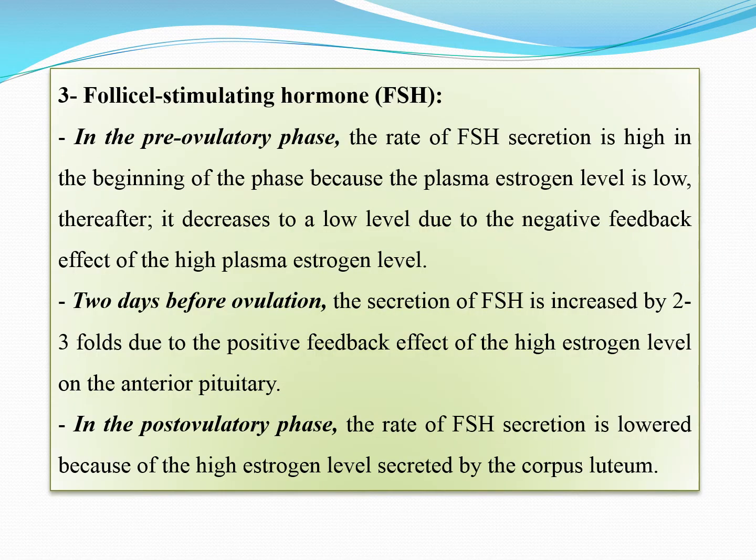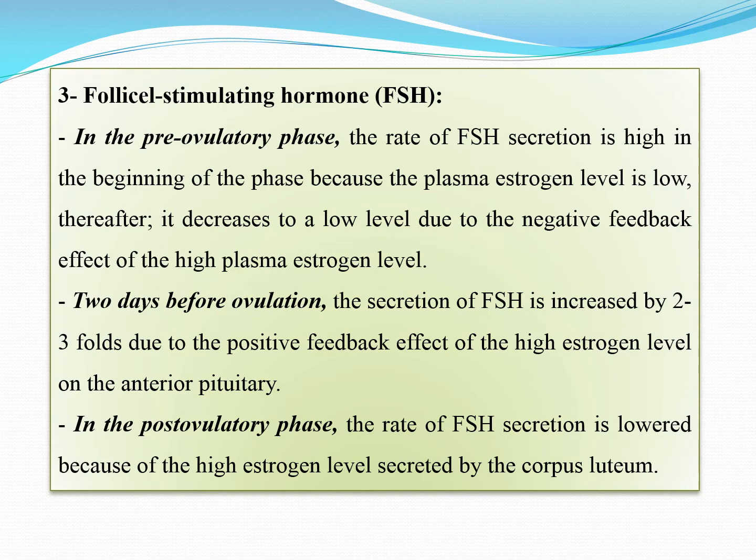The third hormone that is important, and which is secreted from the anterior pituitary gland, is the follicle stimulating hormone. In the pre-ovulatory phase, the secretion of FSH is very high in the beginning of the phase because the plasma estrogen level is low. That has a positive effect on the anterior pituitary gland and causes increased secretion of the follicle stimulating hormone.